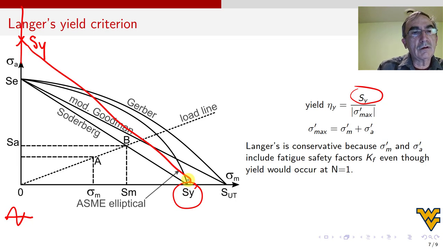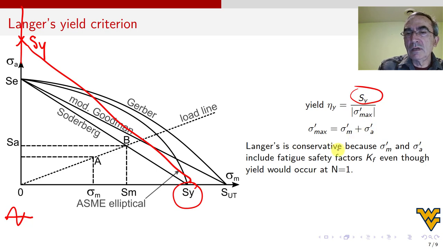It didn't come out so good. So that's what Langer says. The sum of the two stresses, mean and amplitude, cannot exceed S sub y, because this plus this is this, which goes there. It cannot exceed this, otherwise eta will be less than 1, correct?